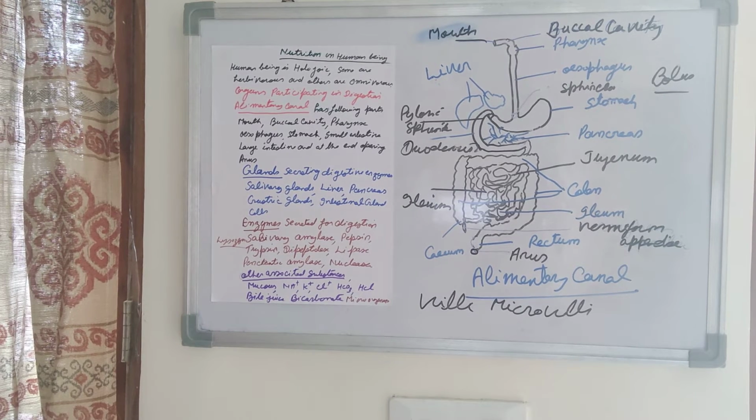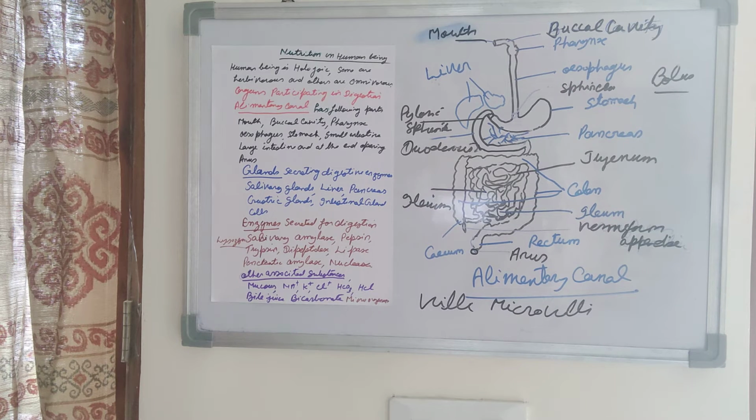Then nucleases are also present in the pancreatic juice. They help in digestion of nucleic acid. In the absence of nucleases, the protein digestion is not complete. So in the duodenum part of the intestine, by the action of amylase, trypsin, dipeptidase, the protein is digested, and by the action of lipase, fat is digested.